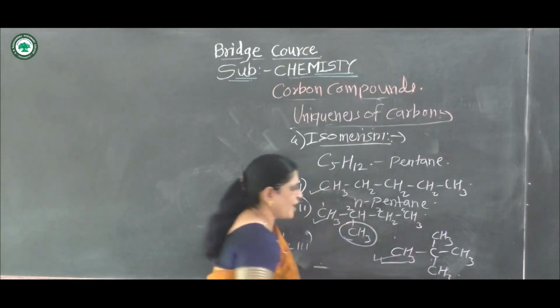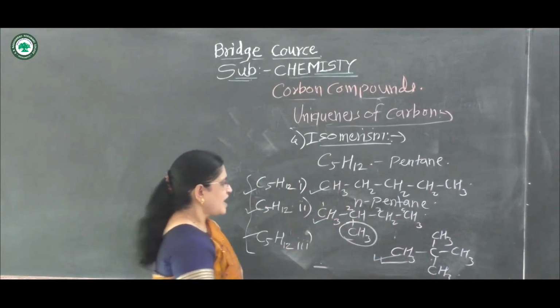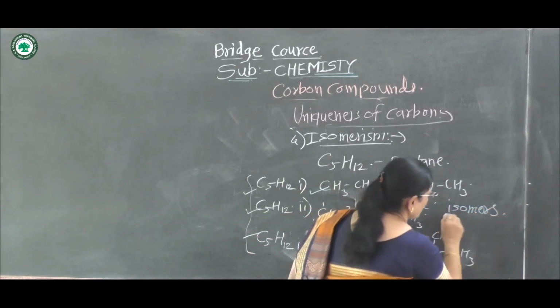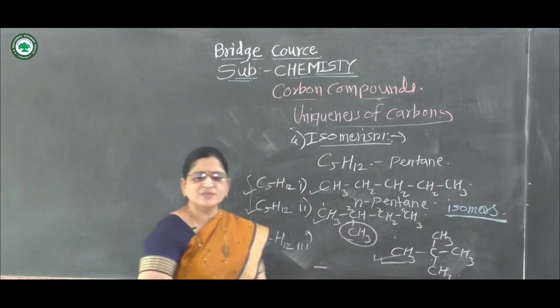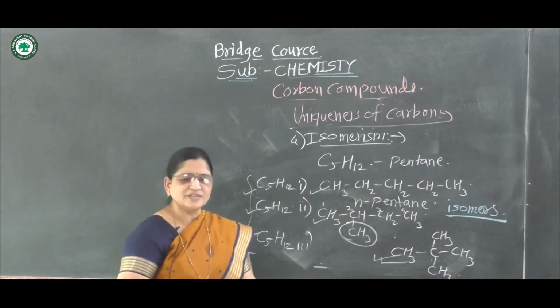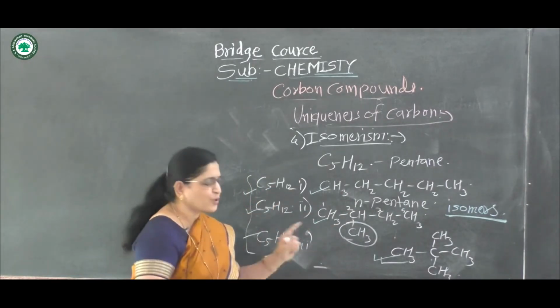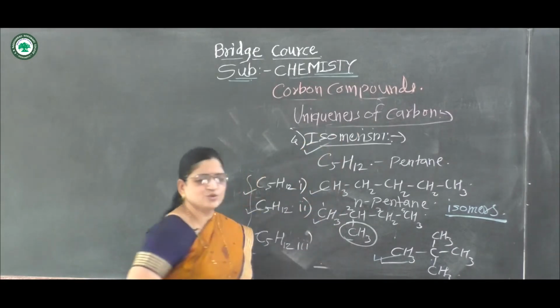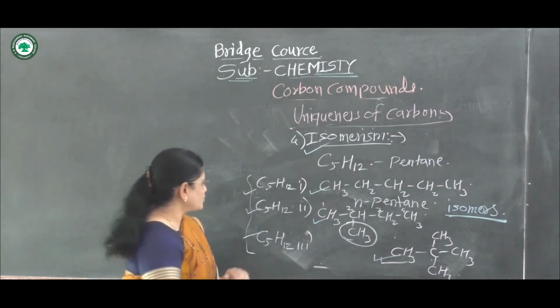These three compounds are called isomers of each other, and this phenomenon is called isomerism.